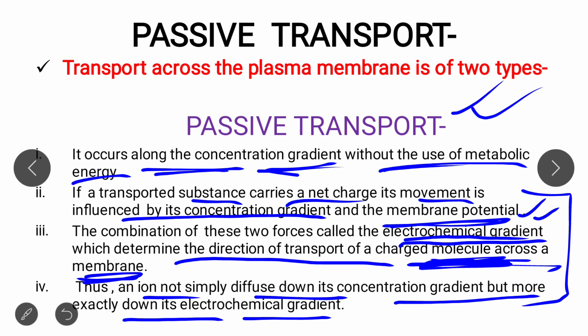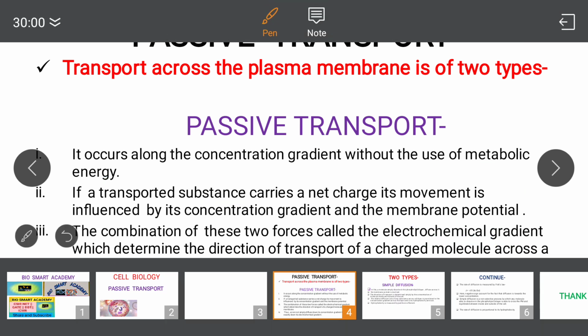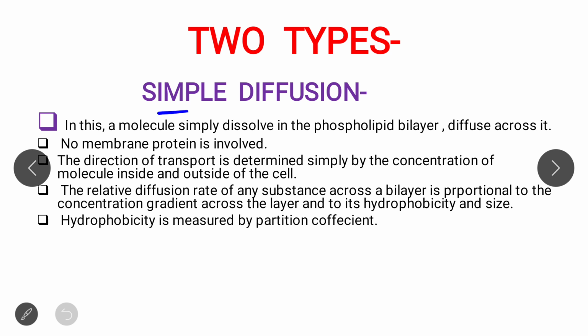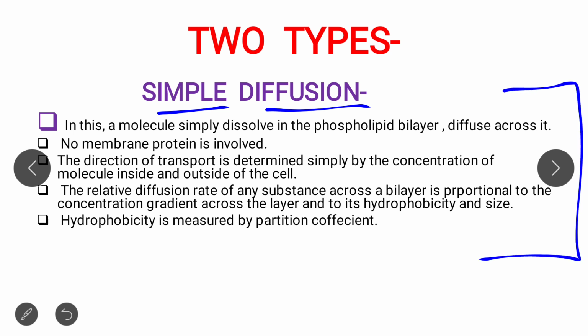Now, as I already mentioned, passive transport has two types: one is simple diffusion and one is facilitated diffusion. I already told you. In today's lecture we will only cover simple diffusion, and tomorrow we will cover facilitated diffusion. So first of all, simple diffusion.